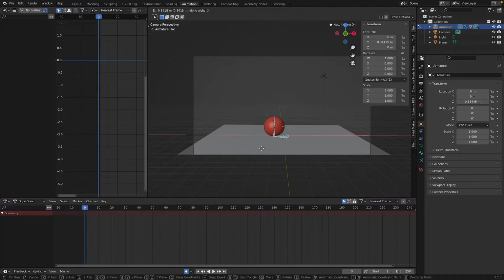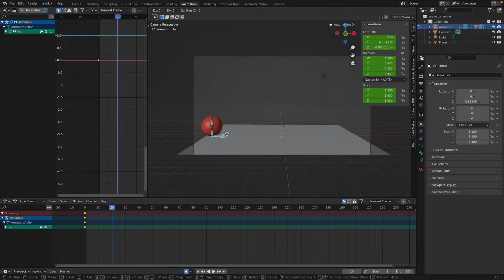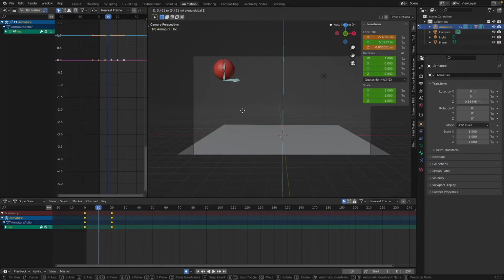So G X, move this down here. And notice how the Y is the one that's actually moving. The reason why it's slightly off, the X, Y, and Z, is because of the bone orientation that we have right here for the base one. So we have that there. And let's say on frame 20, G X, we're going to move it down like so. And then frame 10, G Z, we have it go up. So notice how the Z is actually the X for this. So we're going to go here.